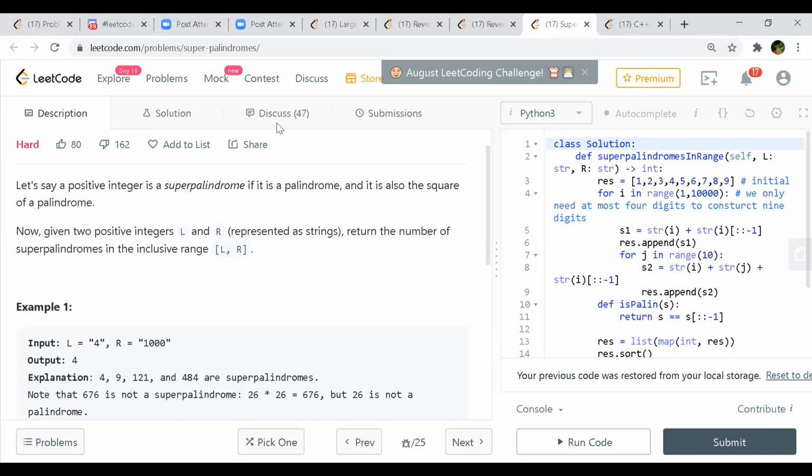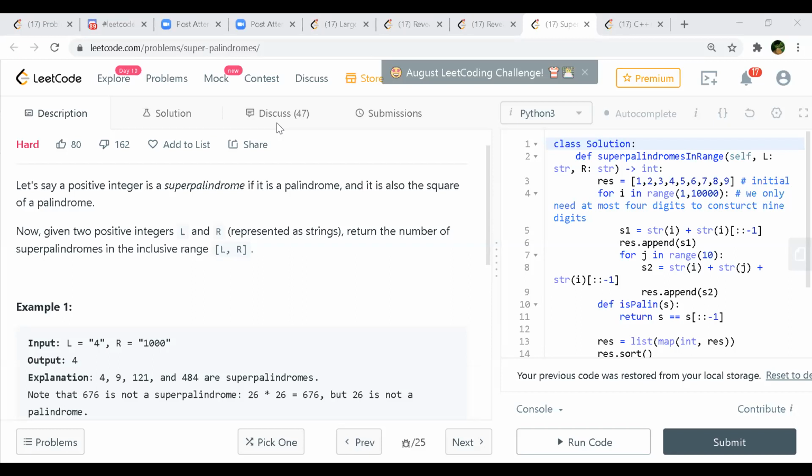So all the 1-digit and 2-digit numbers, all the numbers which are squares, I think those would be super palindromes, right? Yeah, 1 to 9, right? Their root will always be a single digit, so that's a palindrome. Right. Okay, right. But apart from that, I don't think we can say this for 2-digit numbers. Yeah, you can't say.